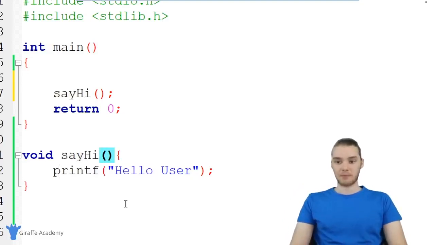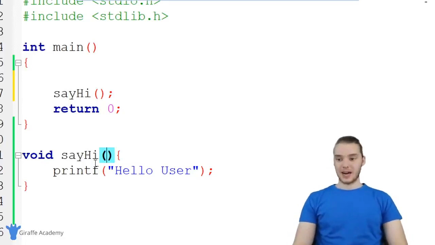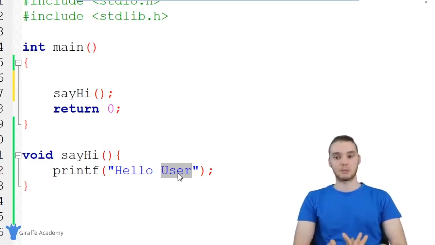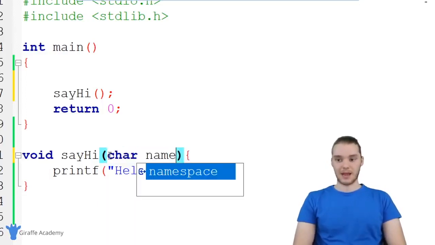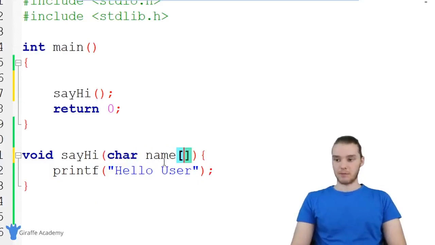This is what's called a parameter. And a parameter is basically just a value that we give to a function. So let's say in this say hi function, instead of just saying hi to the user, we wanted to say hi to someone specifically. Well, I can actually come down here in these parentheses, and I can specify a function parameter. And I can specify a parameter a lot like I would specify a variable. So I could say, for example, char name and an open and closed square brackets.